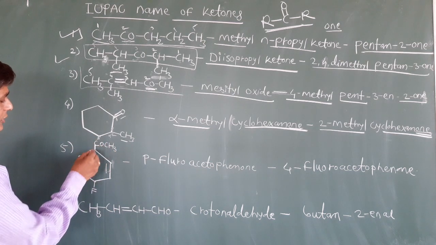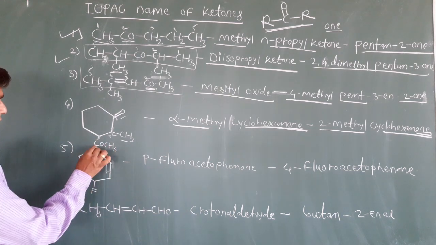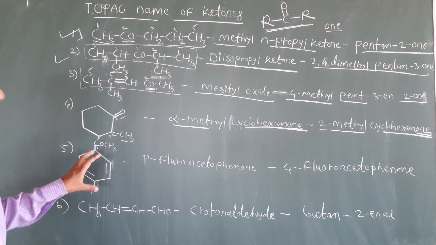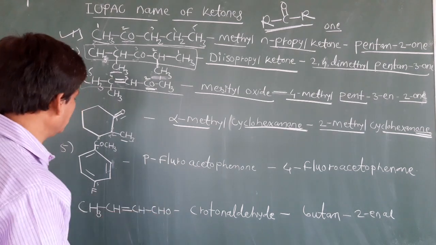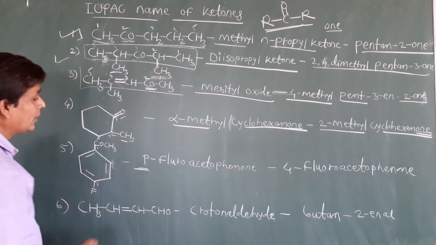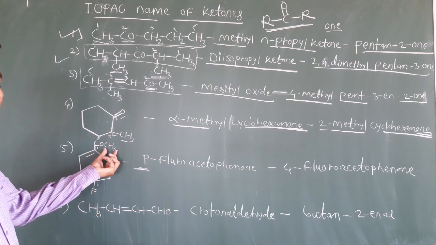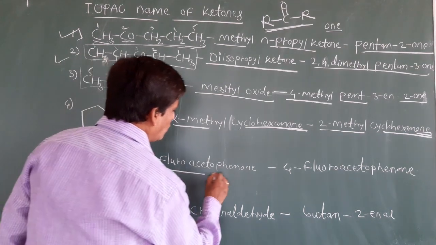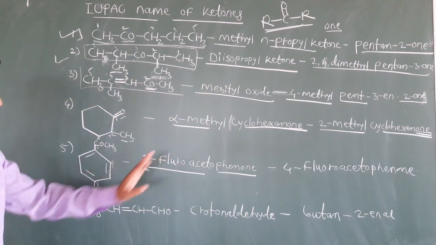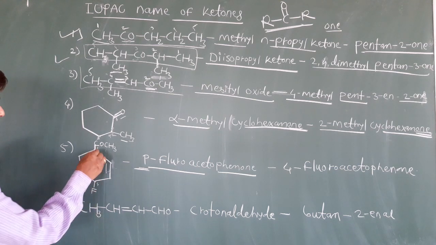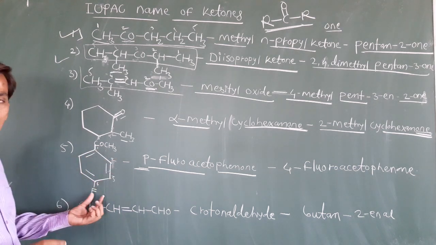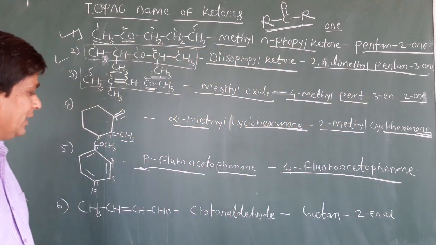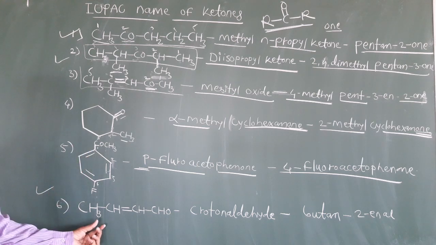COCH3 is attached to this benzene ring. Okay, on the first carbon and on the fourth carbon, fluorine is attached. When you have to give the common names, we can consider the ortho-para positions. It is the 1,4 position, which means it is the para position. On para, fluorine is attached. And COCH3 means this is the acetyl group. It is a ketone. We can say it is para-fluoroacetophenone. A benzene ring is there. We can say it is an acetophenone. So what about the IUPAC name? 1, 2, 3, 4. On the fourth carbon fluorine is attached. We can say it is 4-fluoroacetophenone.